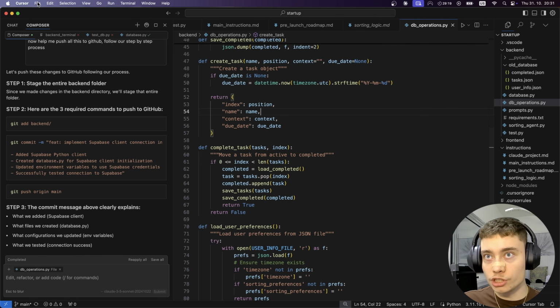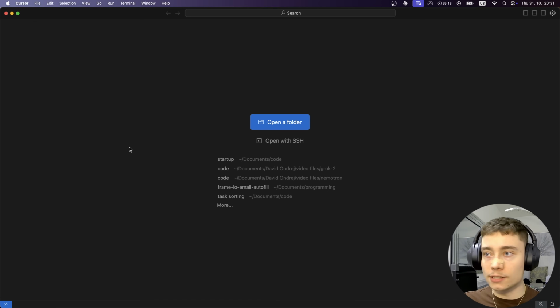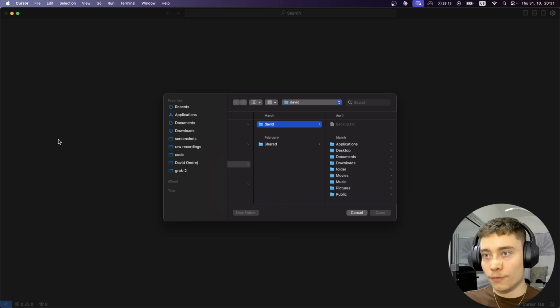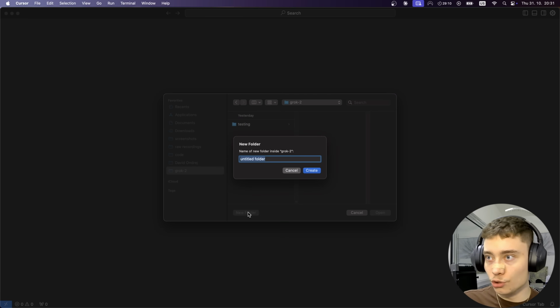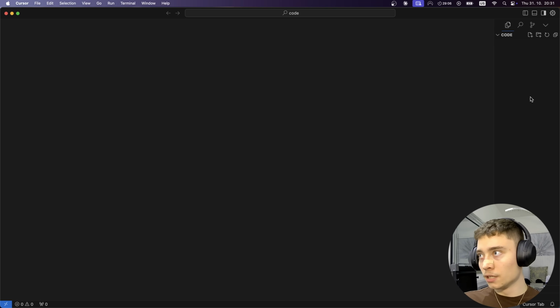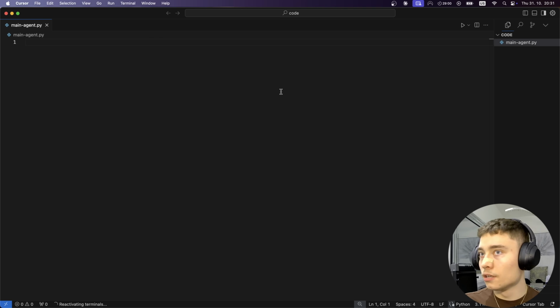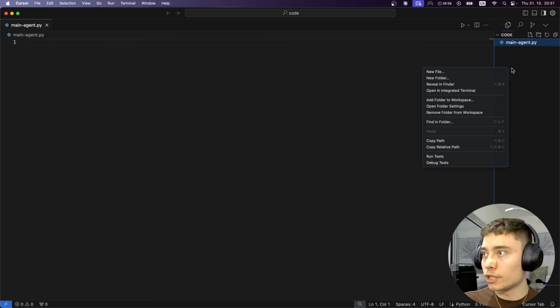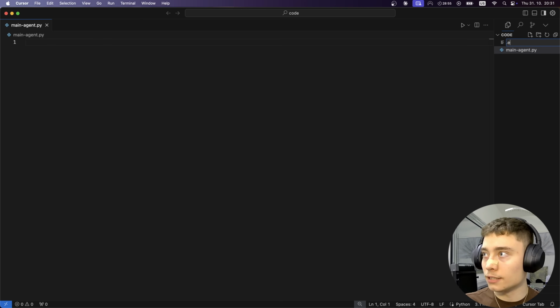But okay, let's close this file, close folder, and let's open an empty folder inside of Cursor. Open folder, Grok-2. Let's create a new folder. I'm going to name it code, just to keep it simple. Code, open. On the right, let's create a new file. Let's name it main agent.py. And then we actually need to create a second file, and we're going to name it .env.